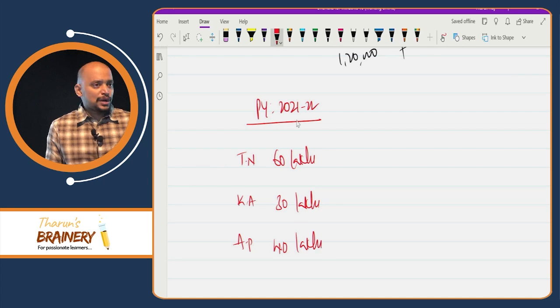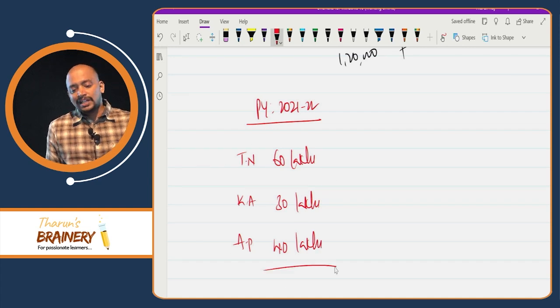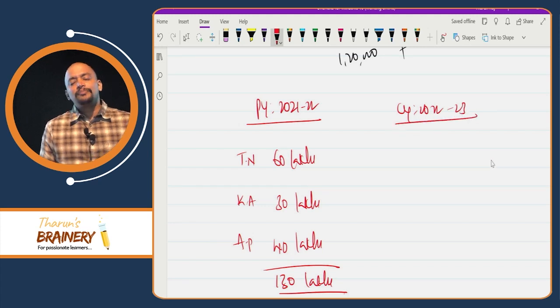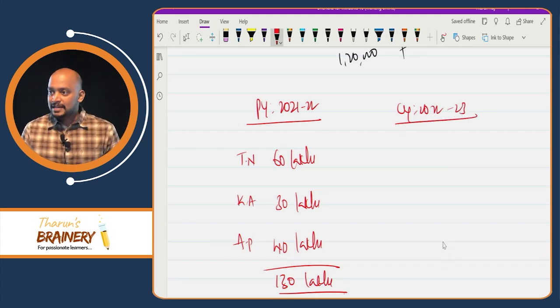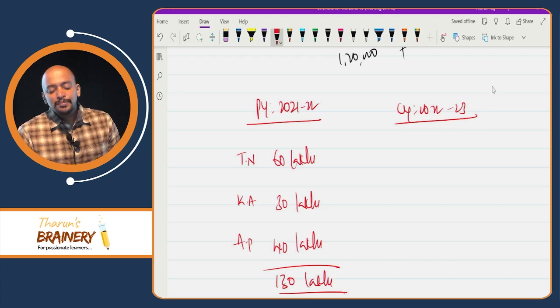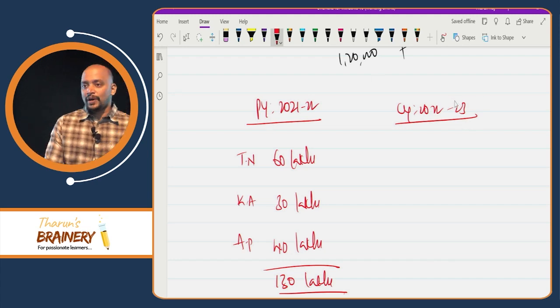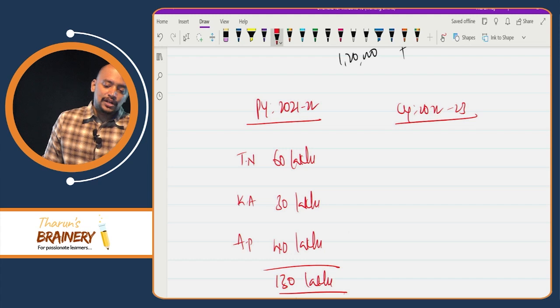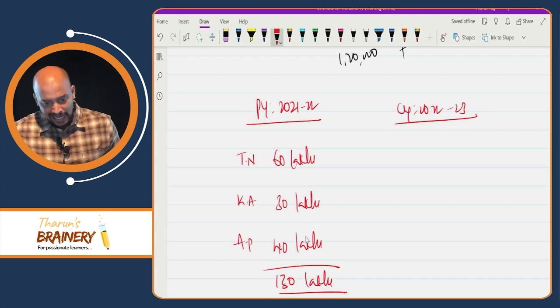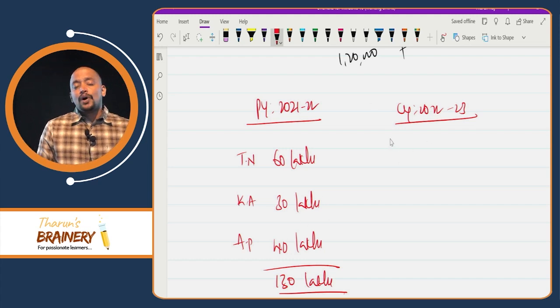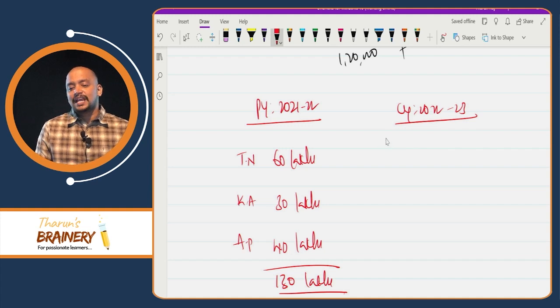So this was my turnover and the total was 130 lakhs. And current year 2022-23, can I opt for composition scheme? Yes, I can opt for composition scheme, because previous year my aggregate turnover does not exceed 150 lakhs. Now current year, what is the extent up to which services can be provided?